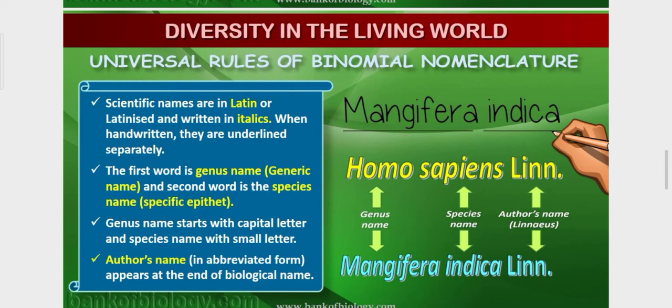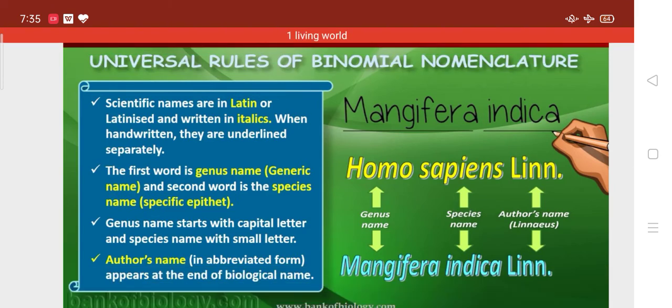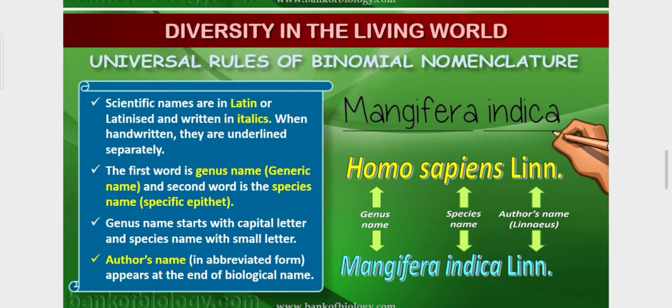Okay, these are some basic rules. An author name in abbreviated form appears at the end of the biological name. Homo sapiens Linn. Linn is Linnaeus. Homo sapiens are human beings. Biological name of human beings is Homo sapiens. Homo is genus and sapiens is species, and what is Linn? Linn is the author name. Okay students, so author name should be there. So these are the basic rules of universal binomial nomenclature.